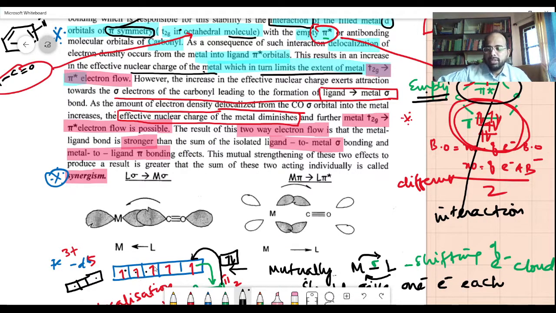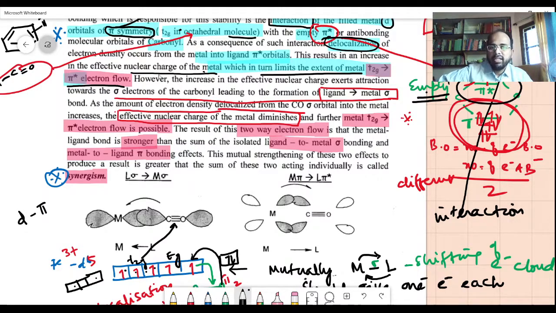So in the metal, you have this T2G orbital and EG orbital, and the donation of T2G to pi is considered here as the electron flow. However, the increase in the effective nuclear charge exerts attraction towards the sigma electrons. Why does this nuclear charge increase? Because of the delocalization. Why does it delocalize? It delocalizes because of the same symmetry. Which is having the same symmetry? The D orbital and pi orbital are getting almost similar symmetry. So as a result of that, there is delocalization. As a result of delocalization, the effective nuclear charge increases.